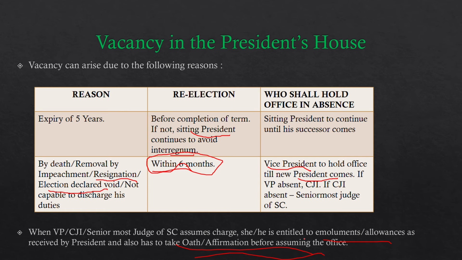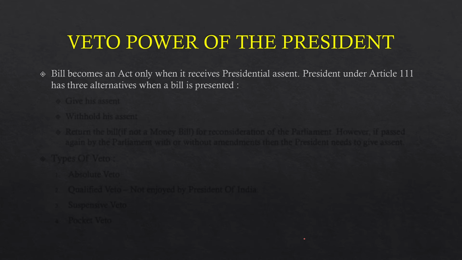Now let's move on and discuss the veto power of the president. A bill will become an act only when it receives the assent of the president. In case it is passed by the parliament, it goes to the president, and when it is presented to the president, under Article 111, he has a few alternatives.